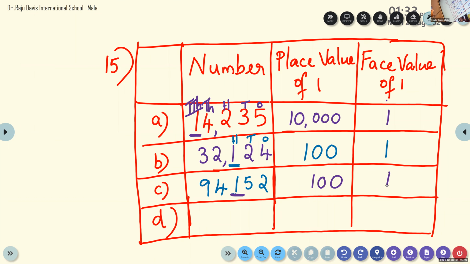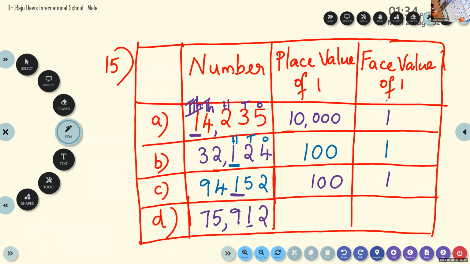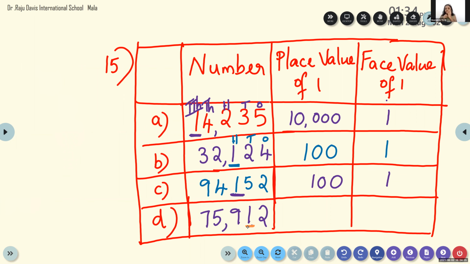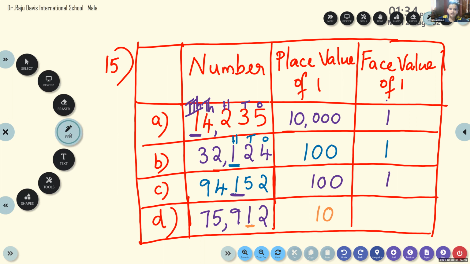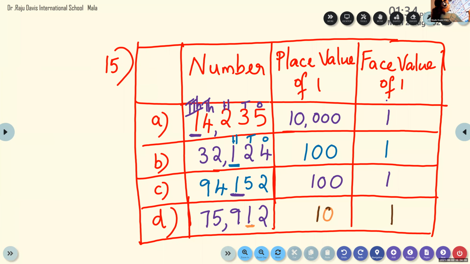Okay, Niranjan, which is the last one? Last number. 75,000. How many hundred? 912. So what is the place value of 1 here? 10. Very good. Place value here is 10. And what about the face value? 1. The face value of 1 is 1.